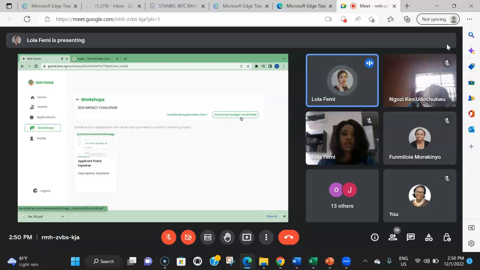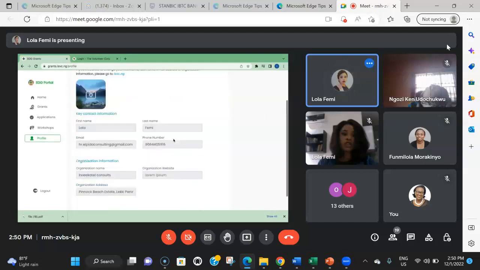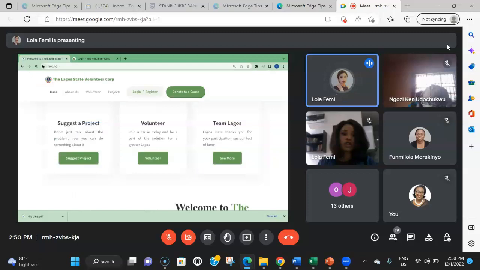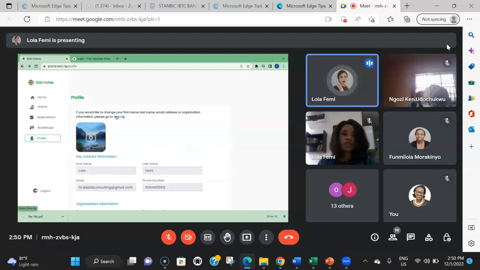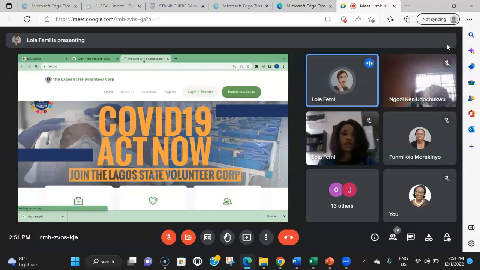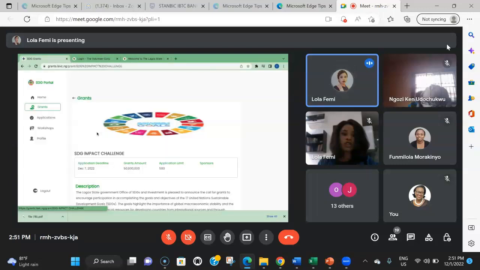Then we also have a budget worksheet. So I'm just going to move from here to here. Oh, before I talk about the budget worksheet, your profile. You cannot update your profile here. If you want to update your profile, you have to go to LSVC. We have already provided a link for that. You just click on lsvc.ng, log in to your account, and there you can update your profile. Whatever update you make in your profile section on LSVC is also applicable to the profile you use to apply for the grant.